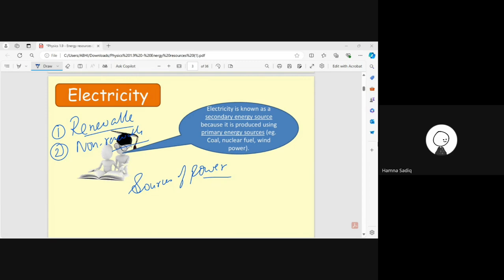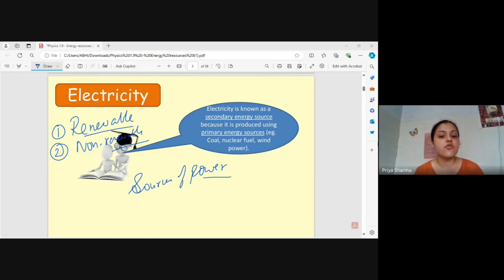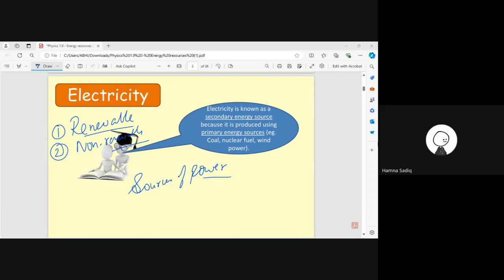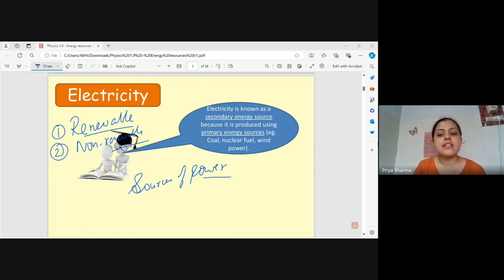Yes, hydropower. So one is solar energy. The word suggests, what does solar energy mean? The energy which we get from the sun. Very good. It doesn't mean that the sun is not there. The sun will be there after you have used your solar energy. You can generate it again.